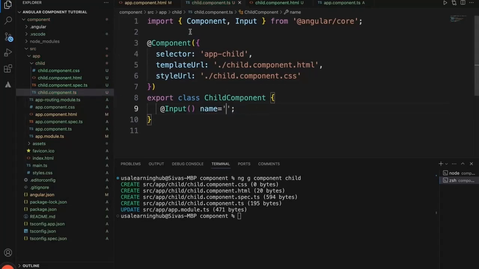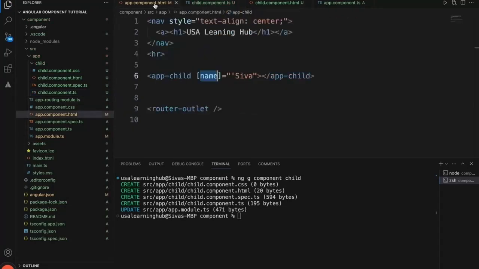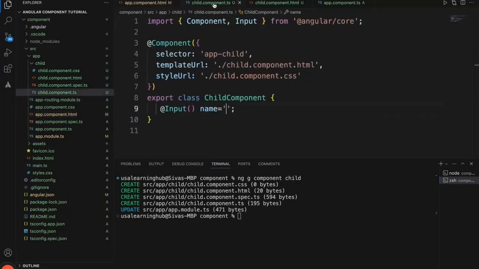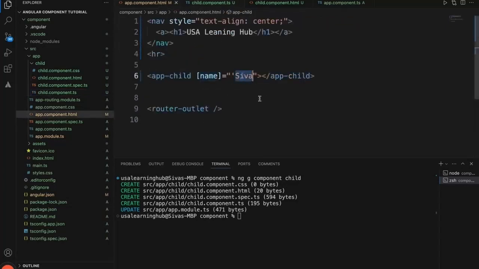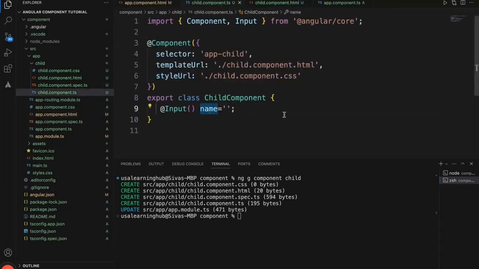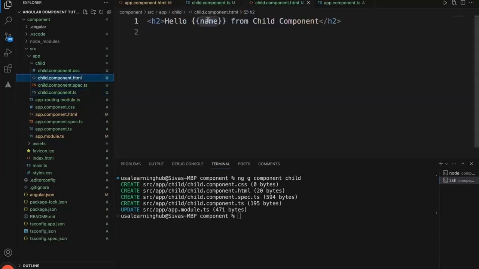Okay, now we are passing a parameter name to the child. So to get hold of the value that is coming from the parent, you should use @Input, and by default it is empty. But since we are passing this value to the name, when we render this child component, it will get hold of whatever value is passed, and it will replace it in this particular place. Okay, so now let's check.